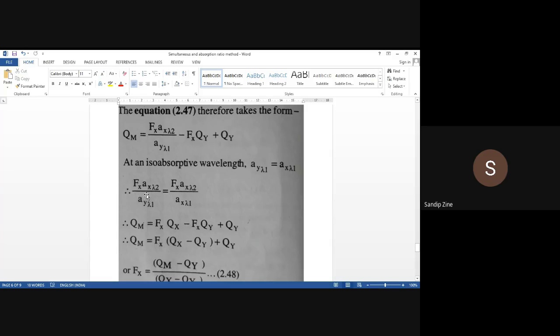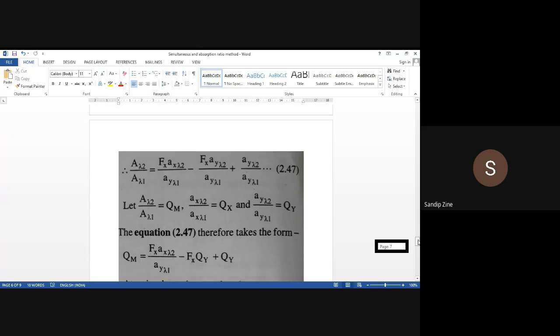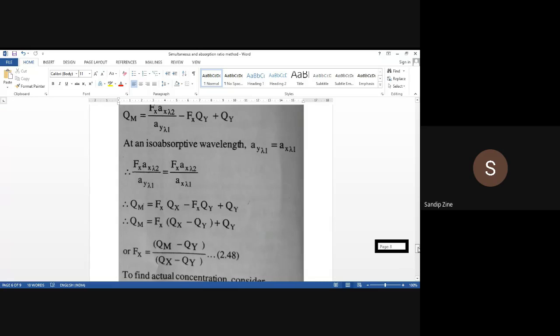So Fx into Ax lambda 2 divided by Ay lambda 1 is equal to Fx into Ax lambda 2 divided by Ax lambda 1. So from this equation, isn't it 2.47? So once at an isoabsorptive wavelength, we will substitute over here. Qm is what then? Qm, we are considering this is a Qm, is equal to what?